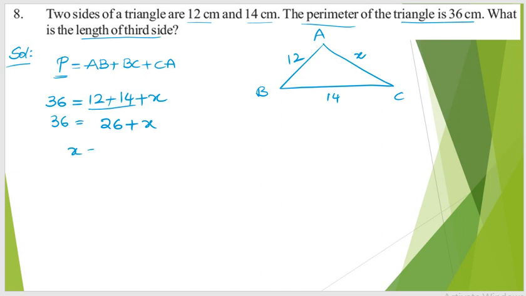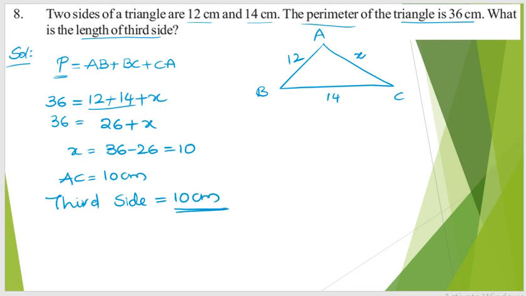So x is equal to 36 minus 26, which is 10. So AC is equal to 10 centimeters. The third side of this triangle is 10 centimeters. So we have found the third side by using the concept of perimeter.